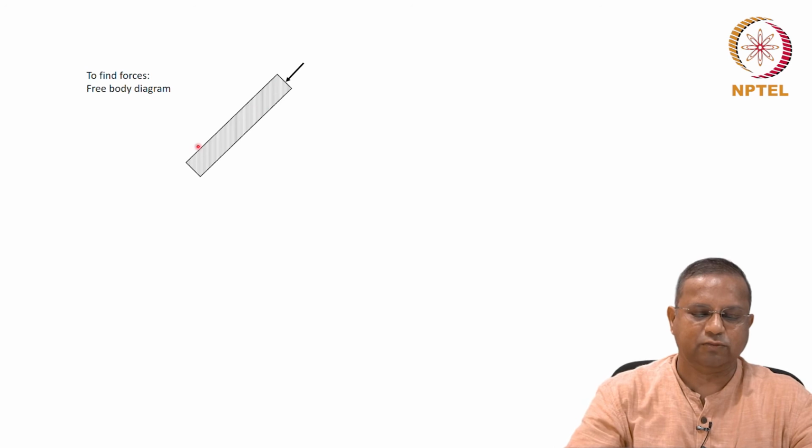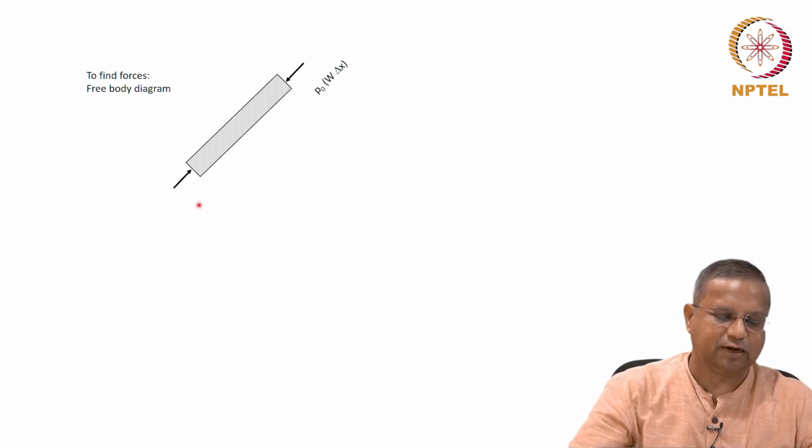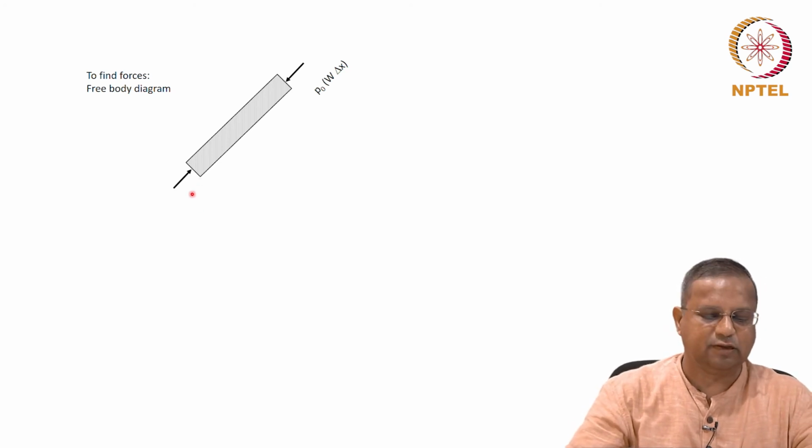The free body diagram shows the forces that are acting. There will be a pressure force acting in this direction, and therefore, W times delta x is the area times the pressure P0. This gives you the force in this direction. There is another pressure force acting in this direction: W times delta x is the area times PL, the pressure here is PL, that is this force.